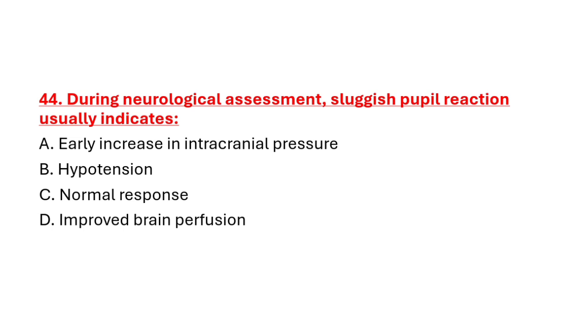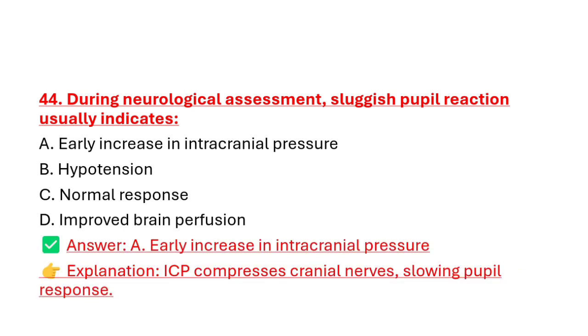Question number 44. During neurological assessment, sluggish pupil reaction usually indicates option A. Early increase in intracranial pressure. Option B. Hypotension. Option C. Normal response. Option D. Improved brain perfusion. Correct answer is option A. Early increase in intracranial pressure. Raised ICP compresses cranial nerves, so slowing pupil response.